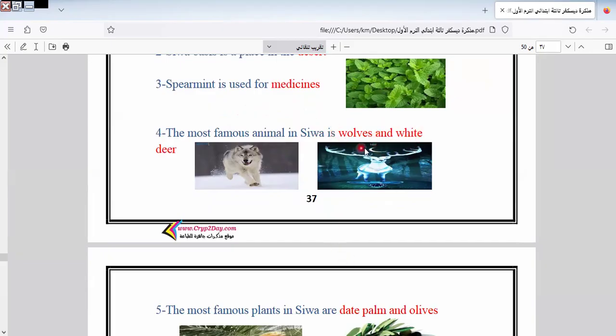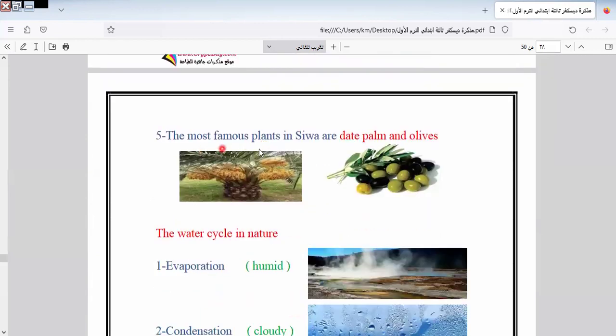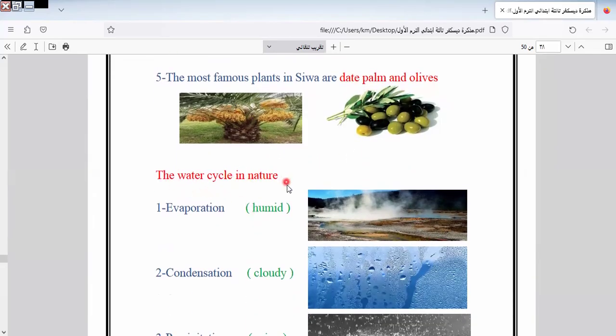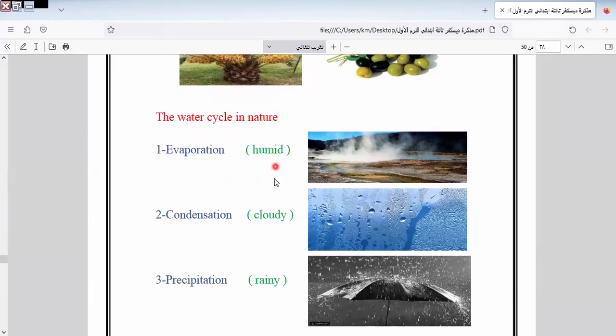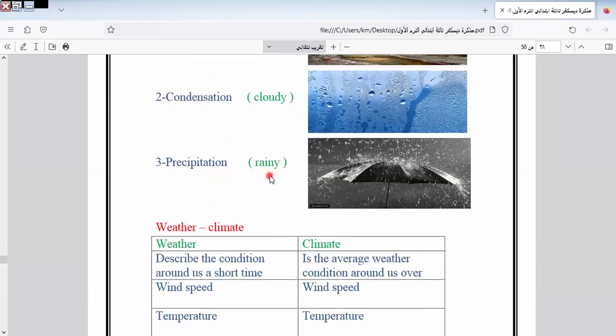The most famous animals in Siwa are wolves and white deer. The most famous plants in Siwa are date palm and olives. The water cycle has evaporation, humid; condensation, cloudy; and precipitation, rainy.